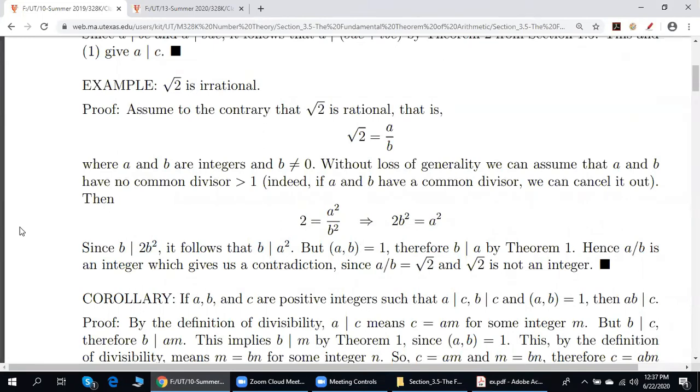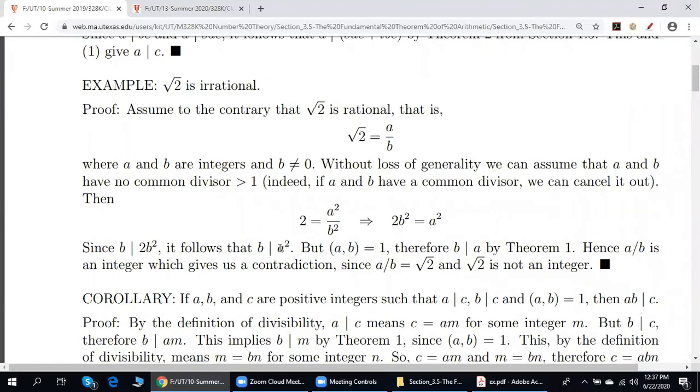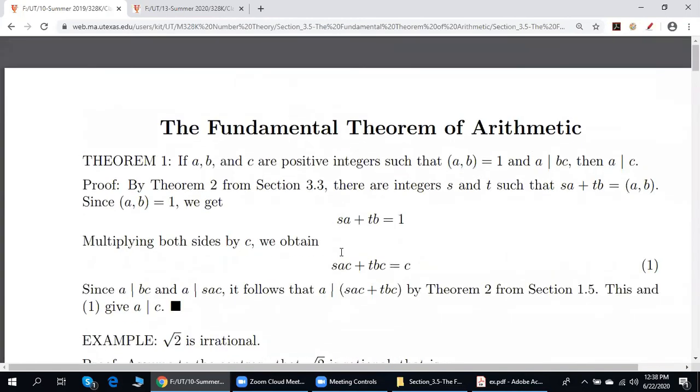But now let us use Theorem 1 above. Observe that a squared is equal to a times a. So b divides a times a, and b and a are relatively prime. Once again, over here it's a little bit confusing.